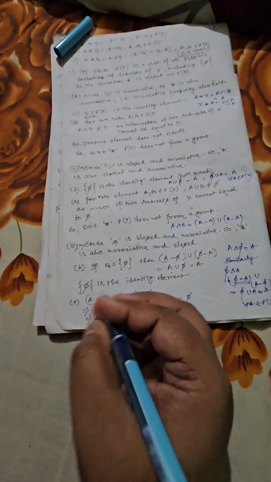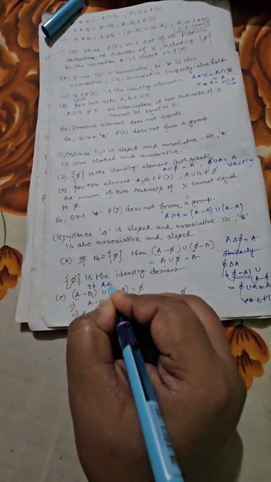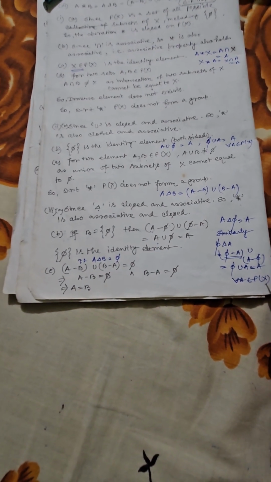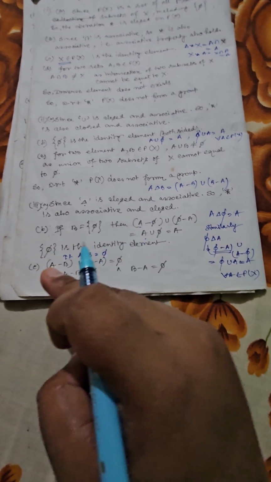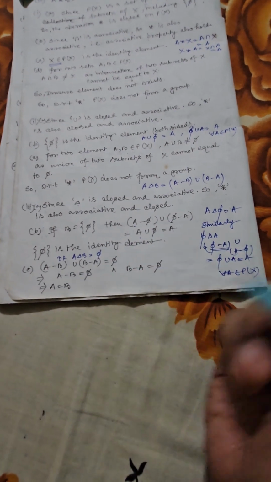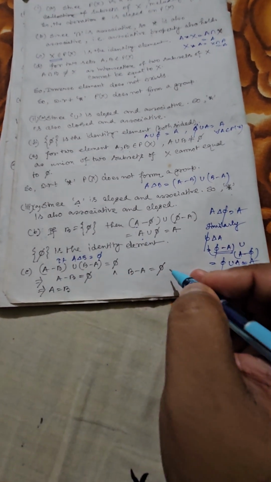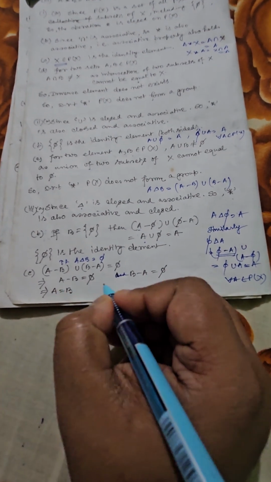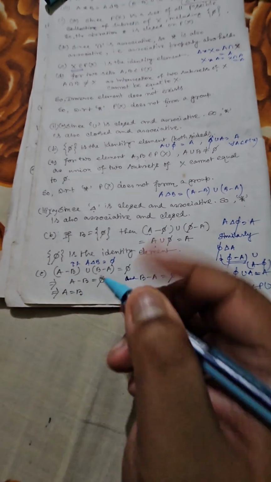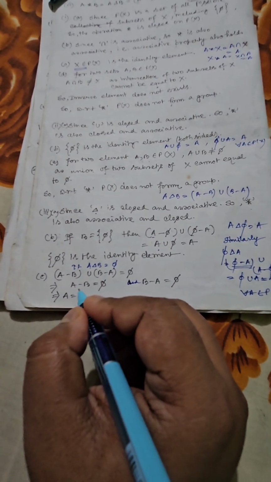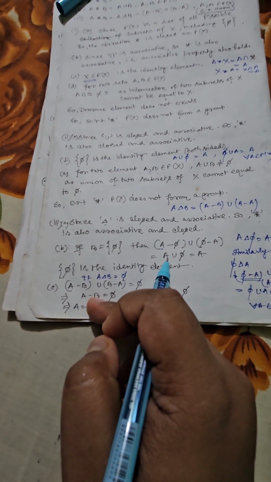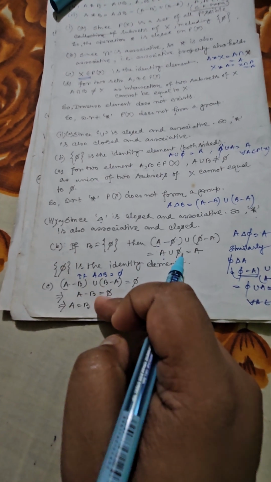To find the inverse element, we can use the definition A del B should be equal to the identity. Now what is the identity? Identity is phi. So A minus B union B minus A should be equal to phi. Now the union of two structures is phi, that means both of them should be equal to phi, and hence A minus B is equal to phi, B minus A is equal to phi. So what is the only possible structure? Actually A minus B equal to phi means you are choosing any element from A, but it is not a part of B. So A is a subset of B.